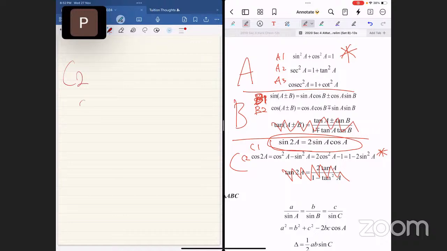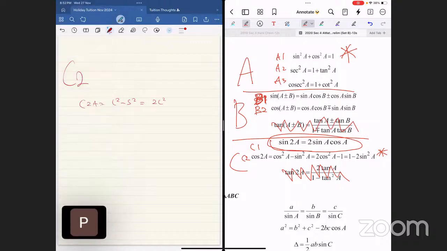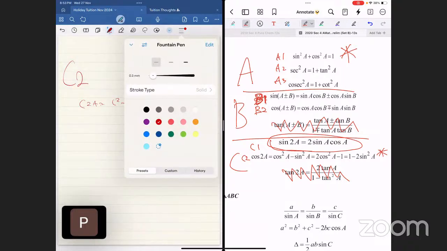Okay, people. So cosine 2a equals cosine square minus sine square equals 2 cosine square minus 1 equals 1 minus 2 sine square. Right? Doesn't matter how, doesn't matter why, you are comfortable. Now, let me show you some links.